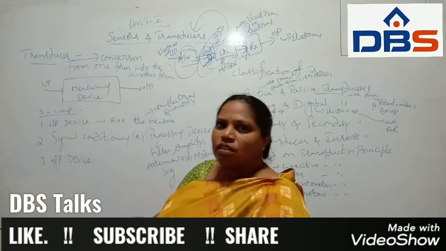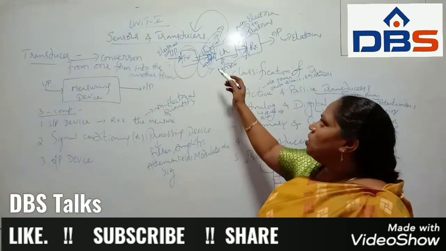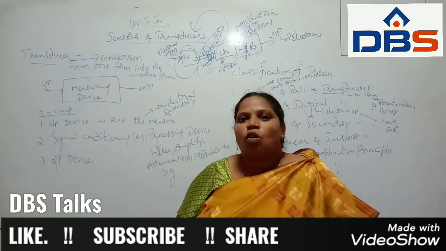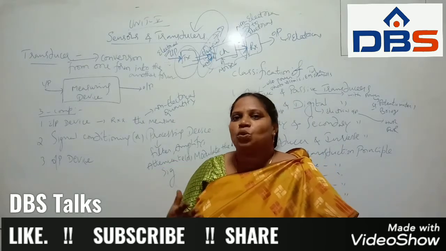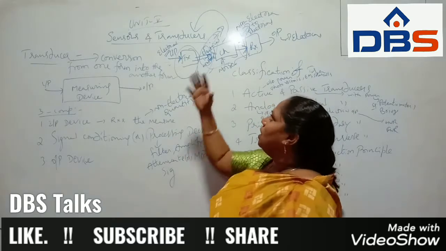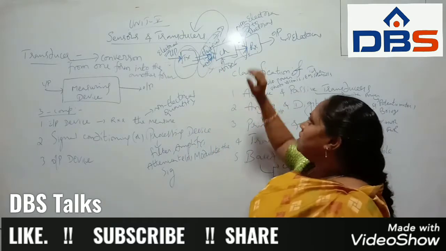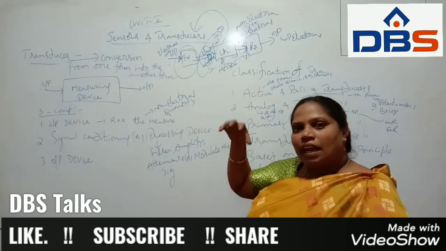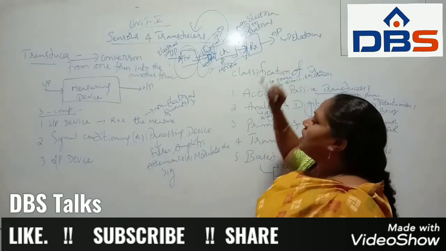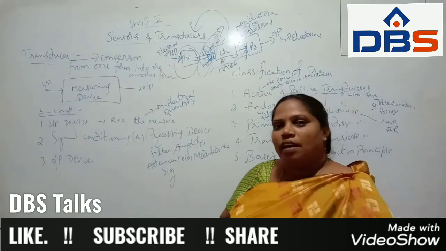That is based on the sources. Suppose it is a loudspeaker: the input source is an energy signal, which is converted into an electrical signal, whereas on the receiver side that electrical signal is again converted into an energy signal, and finally you get the output in the form of an energy signal.